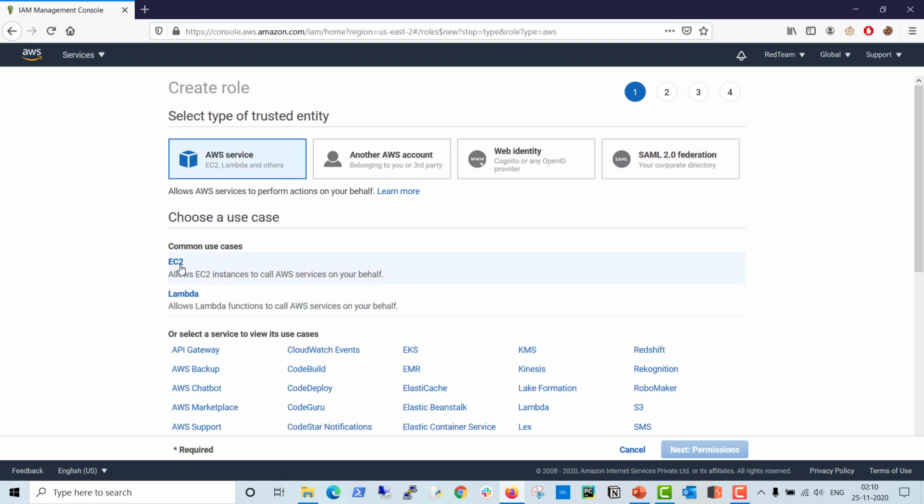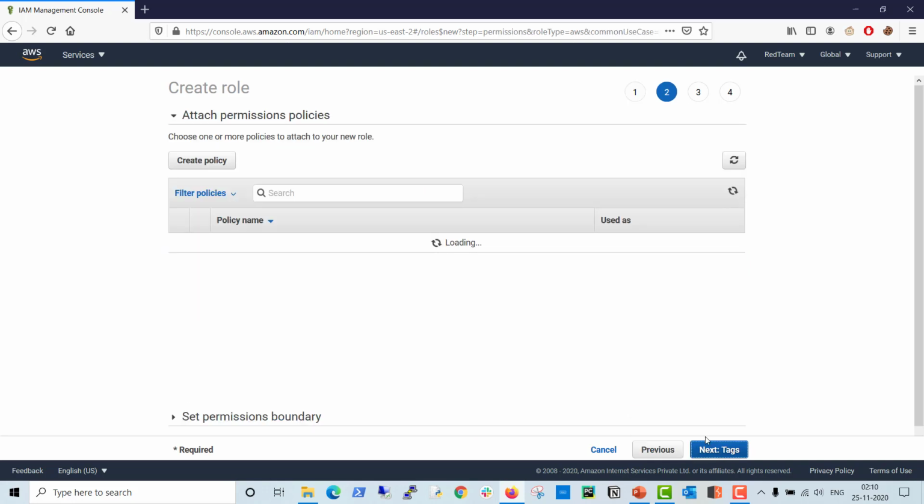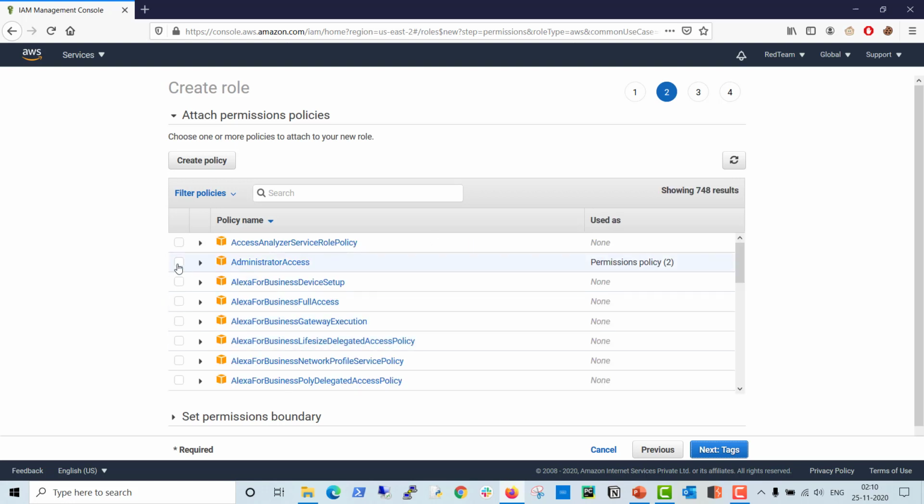So suppose I created a role for EC2. This means the trusted entity will be EC2. I can only attach this role to EC2. What permissions can I set? You can set whatever permission you want. So it will create this role. After creating this role, you have to attach it to a specific EC2, the EC2 which you want to have full access on S3. So this is how we can define the roles.